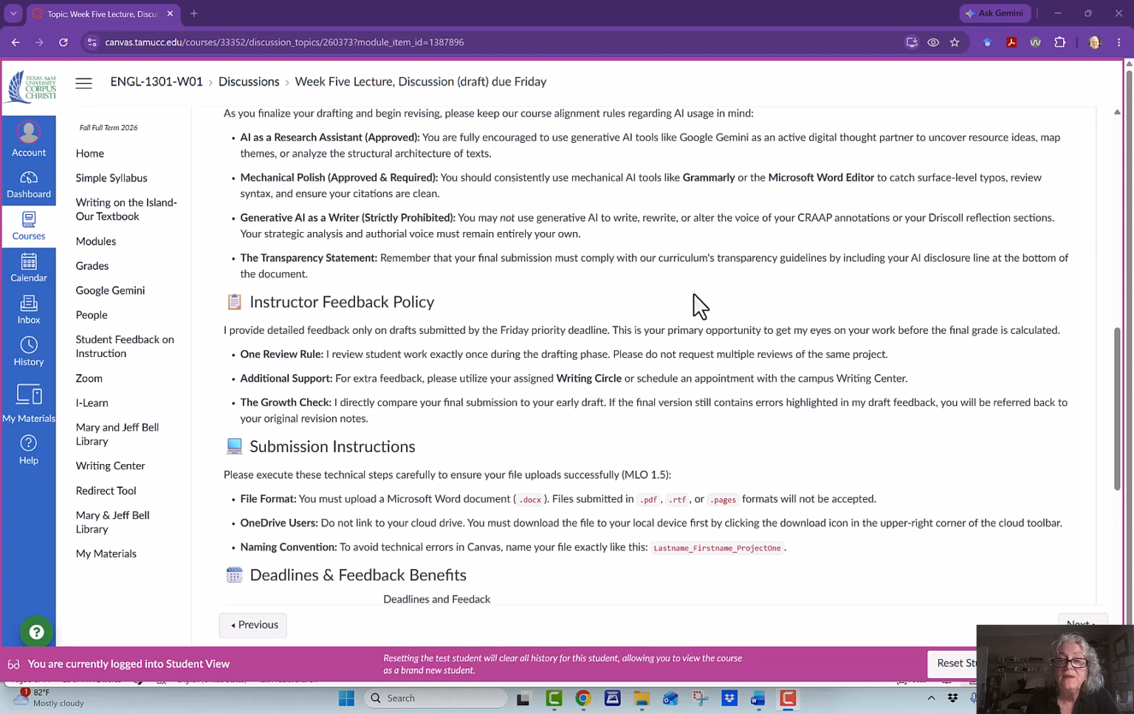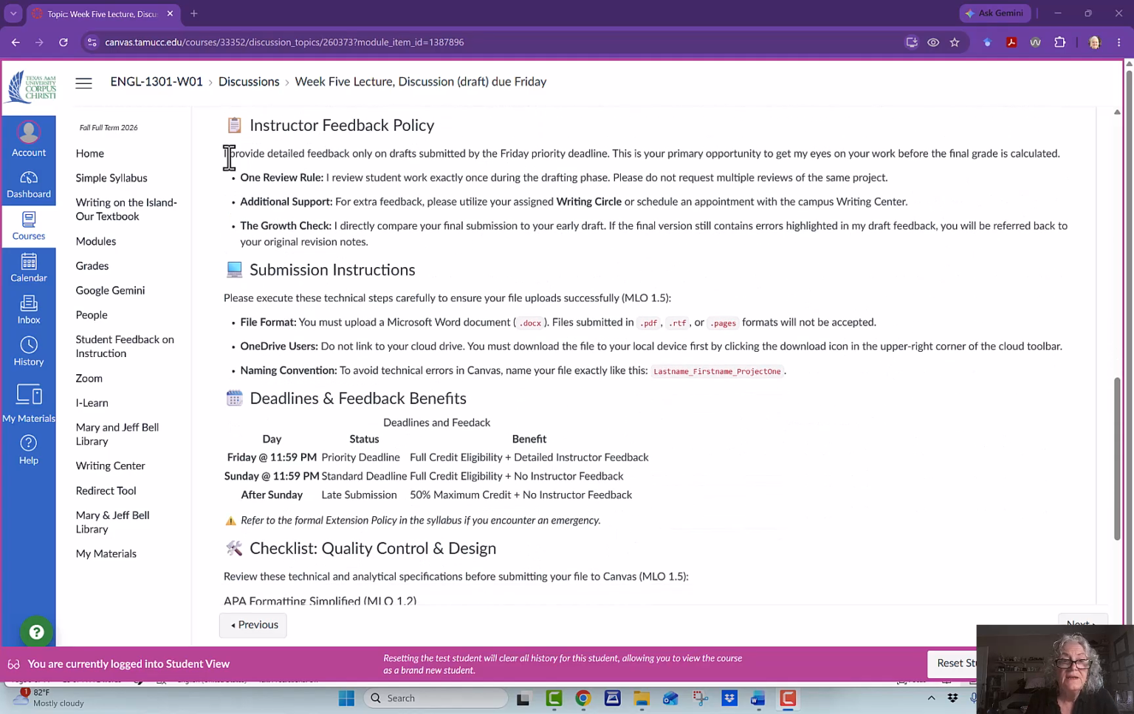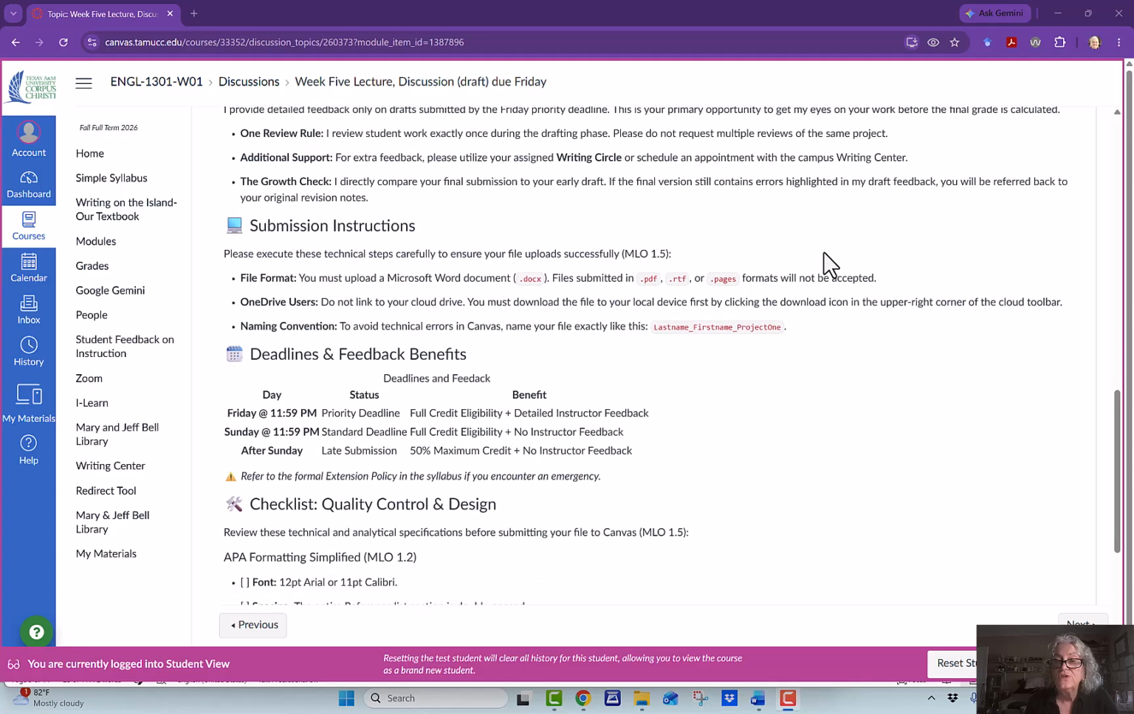Transparency statement: at the bottom of everything you write, you have a header, transparency statement, and you say, this is how I used AI for this work. Instructor feedback: yes, I only do it one time. That's the drafts that we submit. I look at those. If you need more support, you can use your writing circle or the writing center. And when you submit your final version, I compare it to the draft.